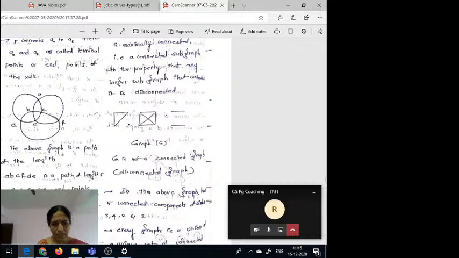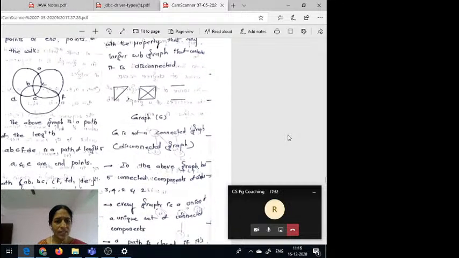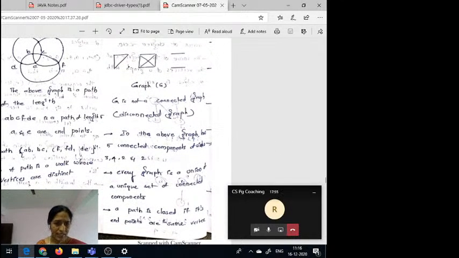Okay. Now this path can also be represented as a sequence of vertices or a sequence of edges. Here in this case AB is one edge and BC is one edge, CF is another edge, FD is another edge, DE is another edge. That means a path is represented by using a sequence of vertices or a sequence of edges. So a path is a walk whose vertices are distinct. Suppose you take the path here. Compulsorily the vertices are different. In the path, vertices are distinct.